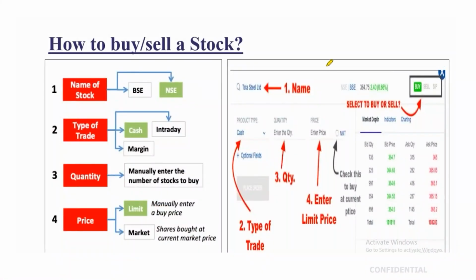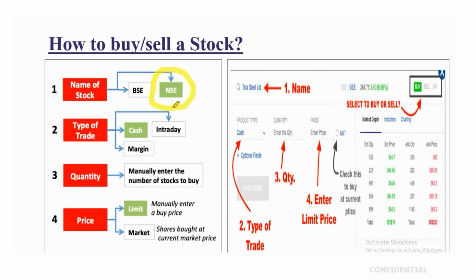So what do you have to decide? You have to decide the name of the stock in which you have to trade, and whether that stock is listed on NSE or BSE. Let's assume it is listed on NSE. Say this stock is listed on both BSE and NSE, but due to liquidity, or because you got it at a cheaper price than BSE, you have selected NSE.